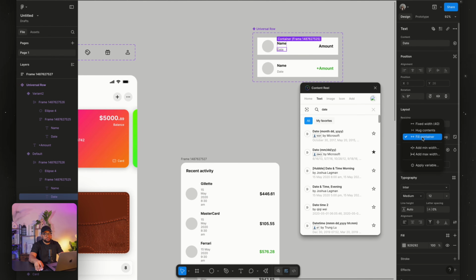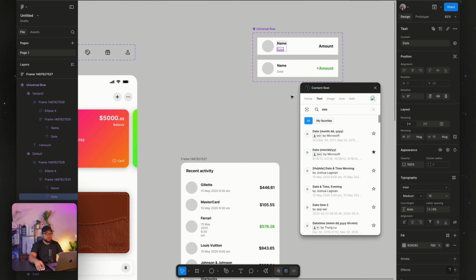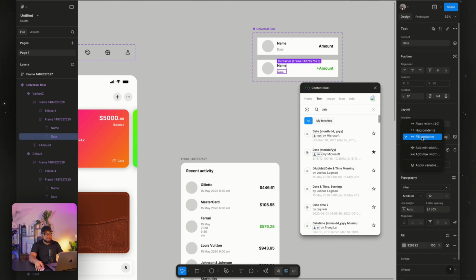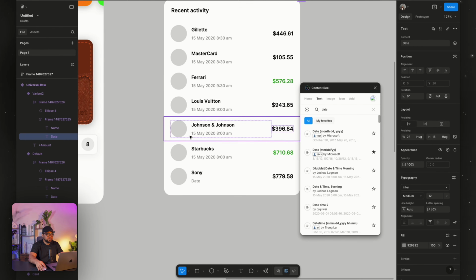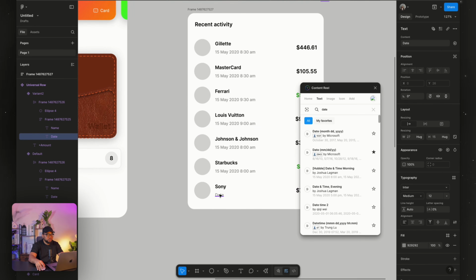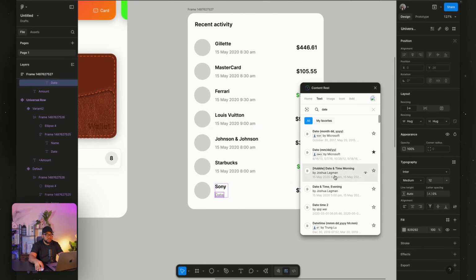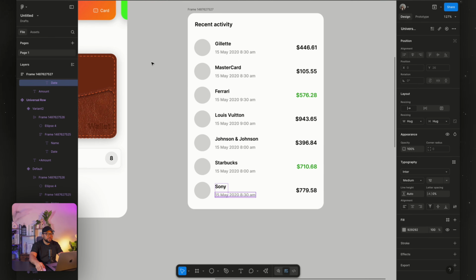So the date is on fill, we're going to set it to hug, it's correct. So here the date is on fill, we are going to set this to hug, and it fixes that for us. 15th May 2020 by 8 a.m. So we didn't do this, so dates, time, so we'll fix this. Oh, sorry, we're not done yet.